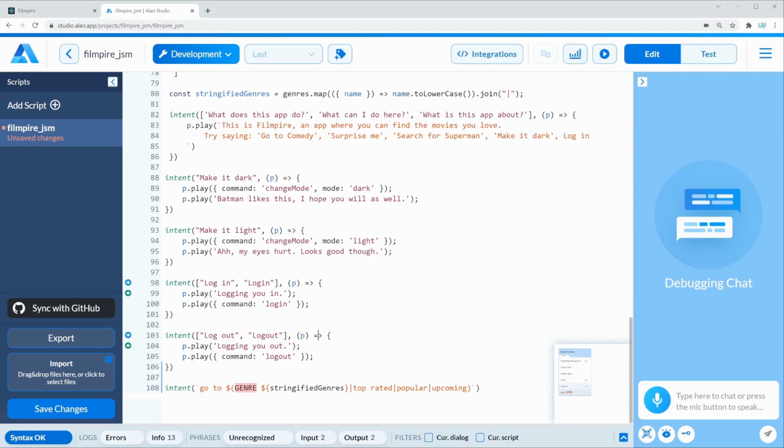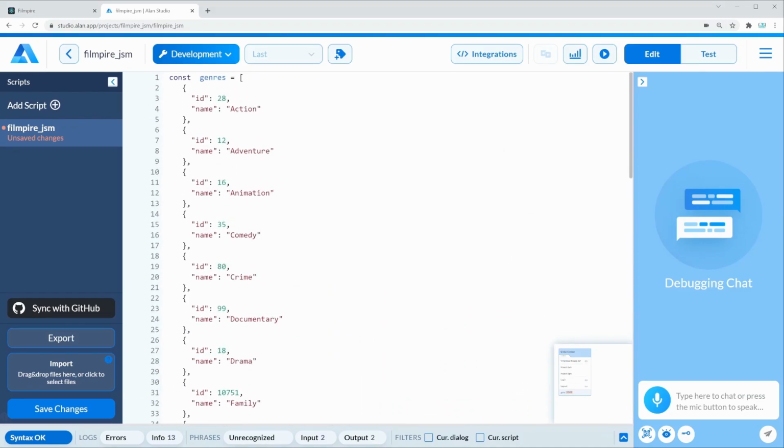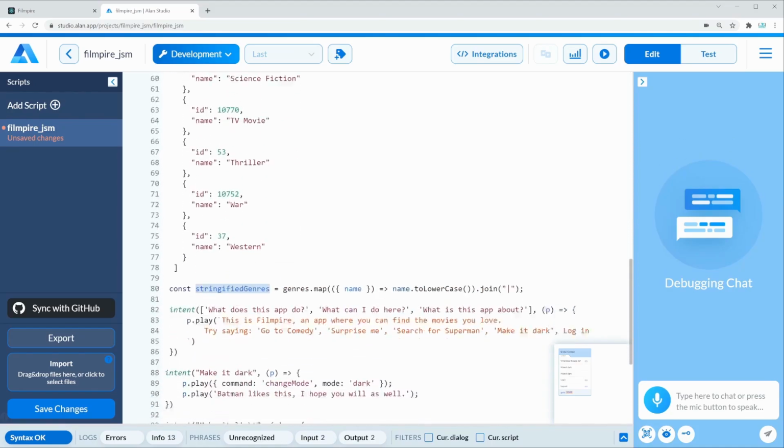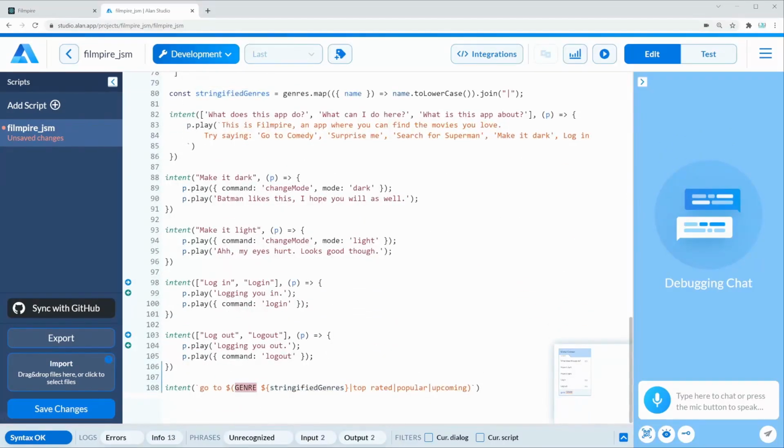So basically what we did here is we started the string with go to, and we said whatever the user answers with, be that popular, upcoming, top rated, or any of our genres above. Keep in mind, they can mention any single genre from the list. Put that variable inside of the genre so that our React application knows what they picked.